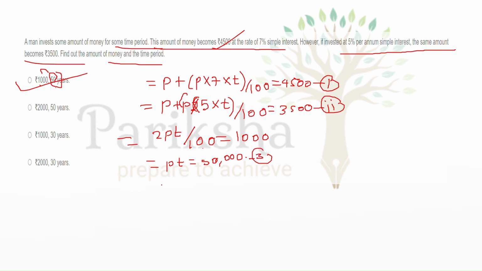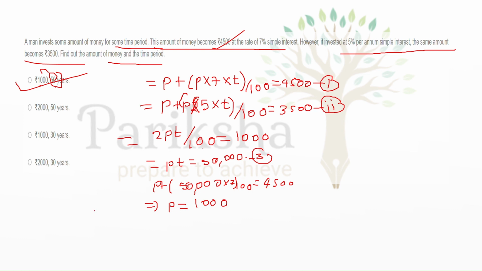Now you take it as equation third, and if we put the value of PT in equation 1, we will get P plus 50,000 multiplied by 7 upon 100, so it will be equal to 4500. So it implies that P equals 1000.